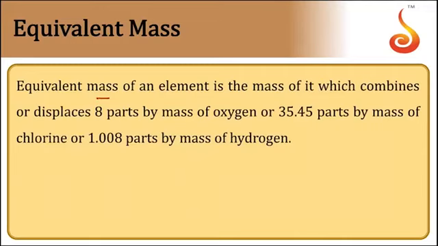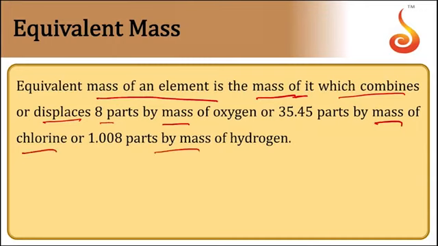Equivalent mass of an element is the mass of it which combines or displaces 8 parts by mass of oxygen, or 35.45 parts by mass of chlorine, or 1.008 parts by mass of hydrogen.